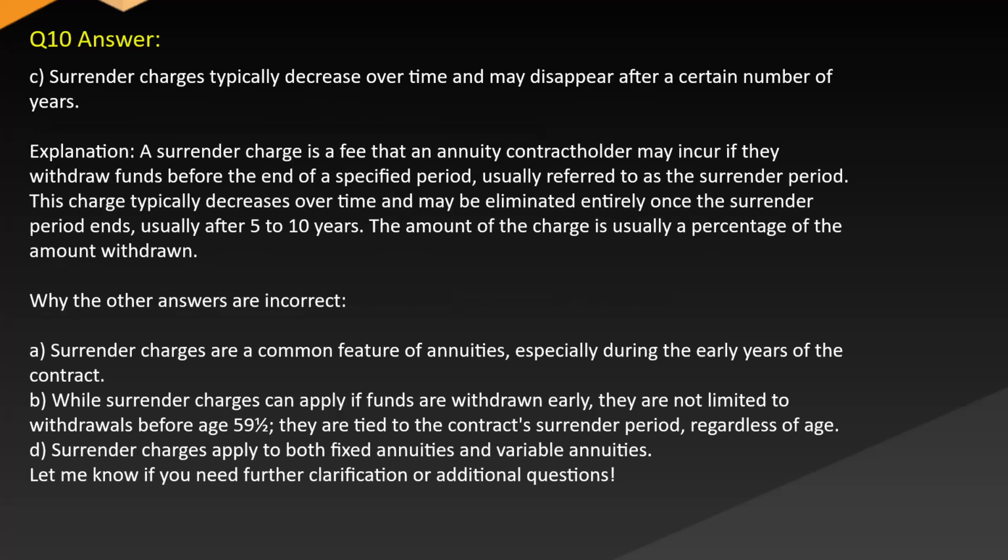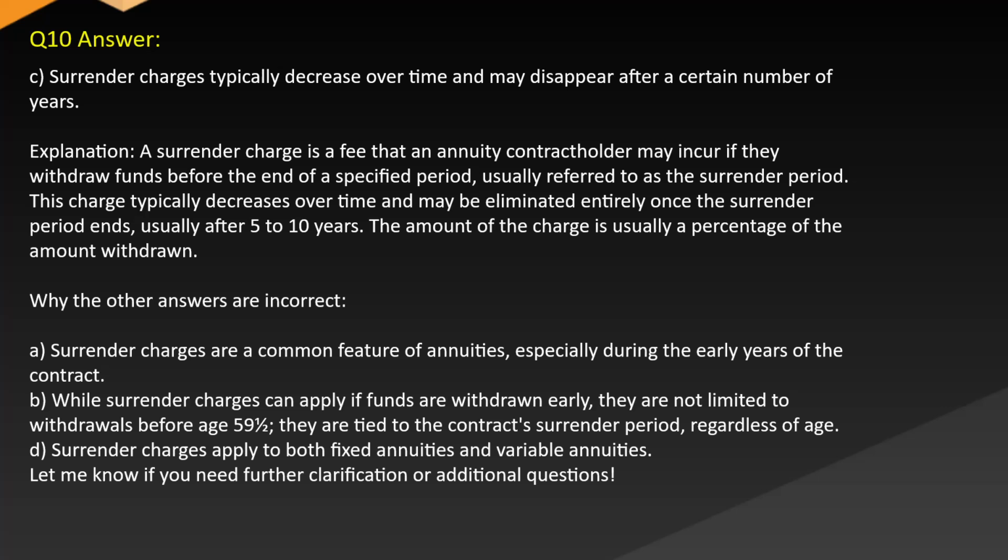Answer: C. Surrender charges typically decrease over time and may disappear after a certain number of years. Explanation: a surrender charge is a fee that an annuity contract holder may incur if they withdraw funds before the end of a specified period, usually referred to as the surrender period.